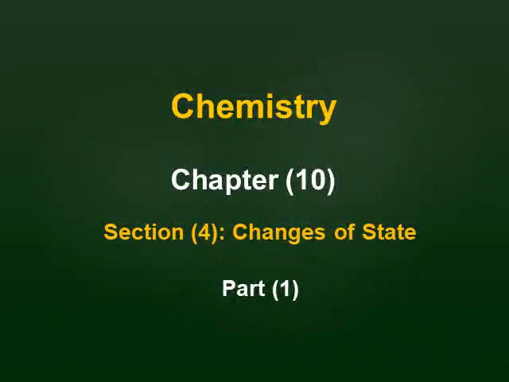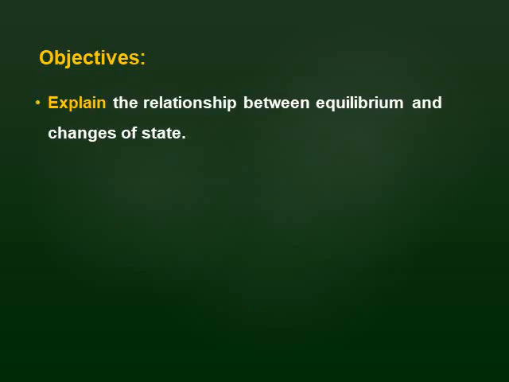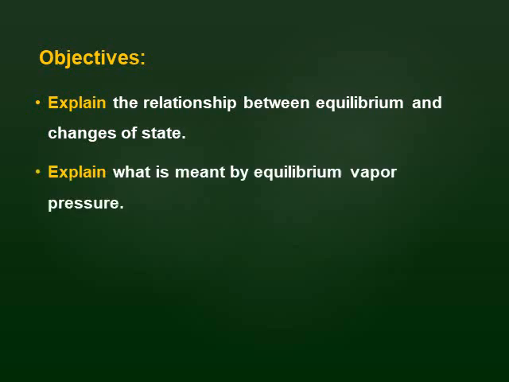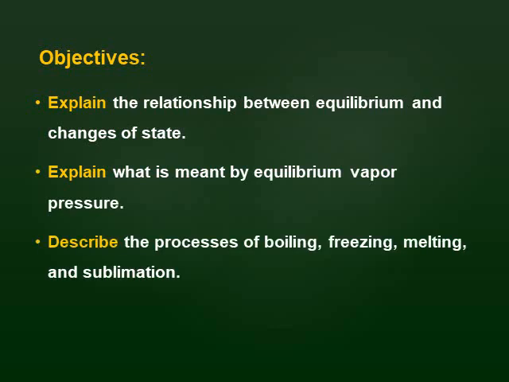Our lesson today: Chemistry, Chapter 10, Section 4, Change of State, Part 1. The objectives of our lesson: to explain the relationship between equilibrium and the change of state, explain what's meant by equilibrium vapor pressure, describe the process of boiling, freezing, melting, and sublimation, and interpret phase diagrams.